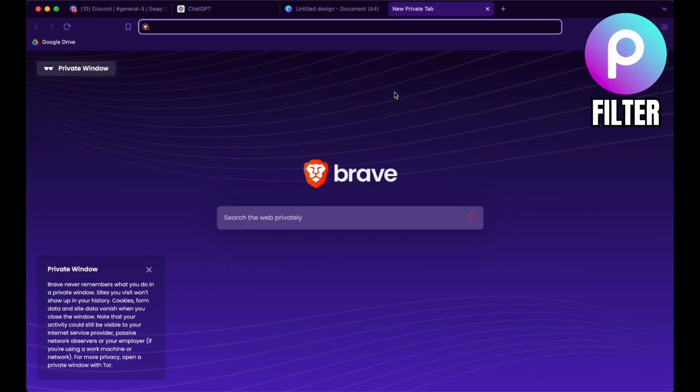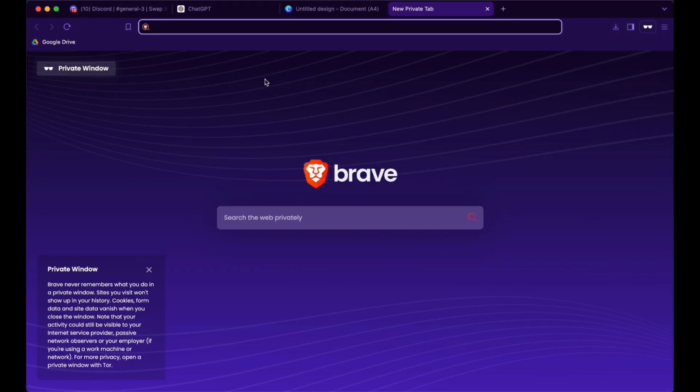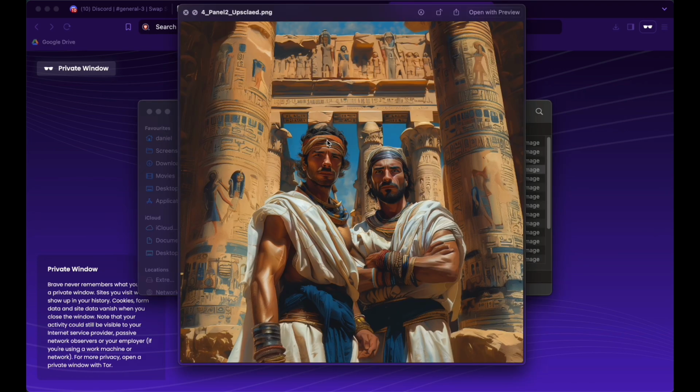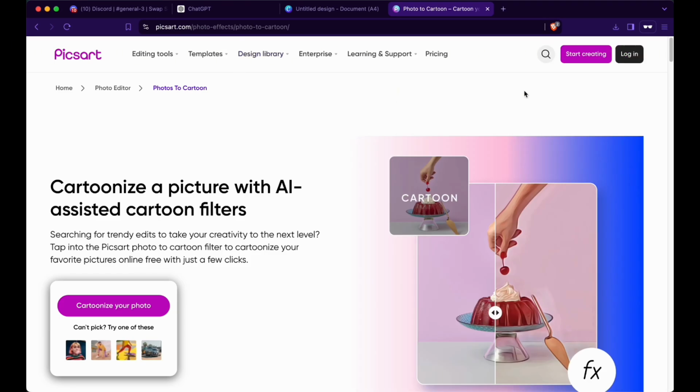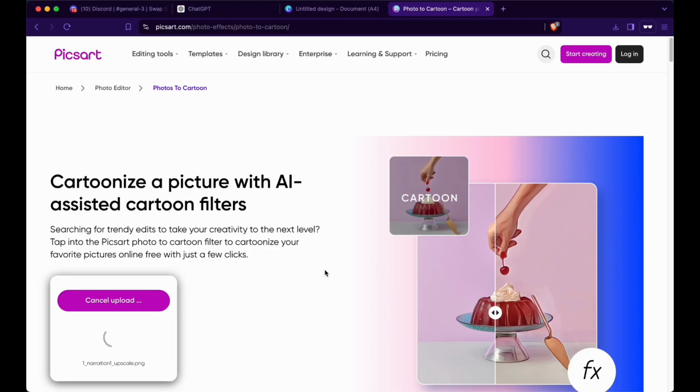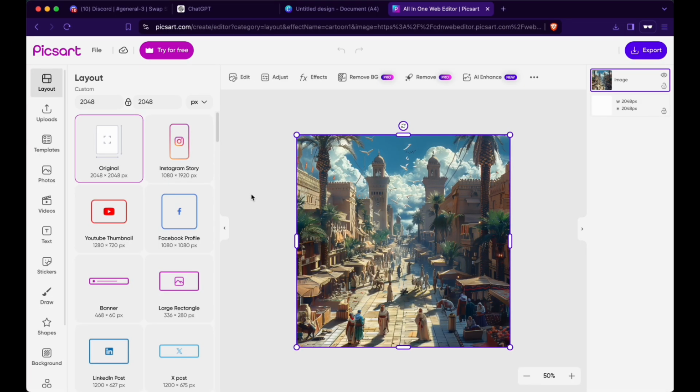Let's say you've created all the images that you want. Now it's time to make them all look similar, because what might happen is that the art style sometimes looks a bit different. For that I'm using Picsart. It's a free to use tool, you don't have to create an account or anything. I've provided the link inside of the PDF for you, and what you do is you press customize on the bottom left, select any of those images, give it a bit of time to load. And now the image is selected.